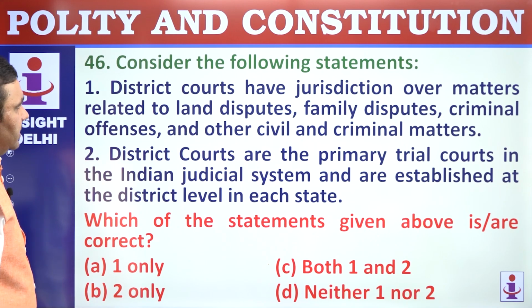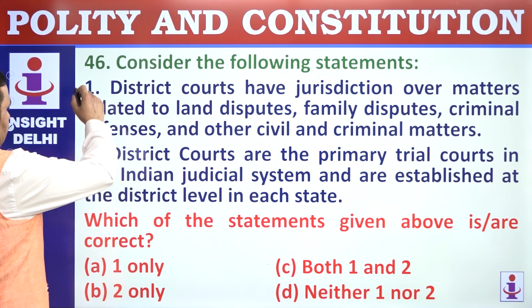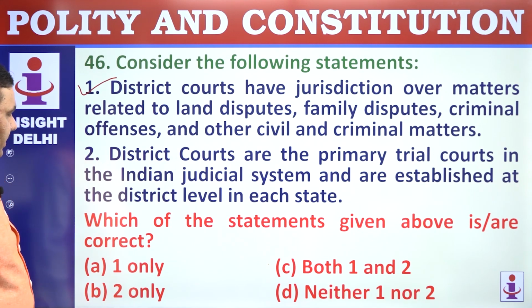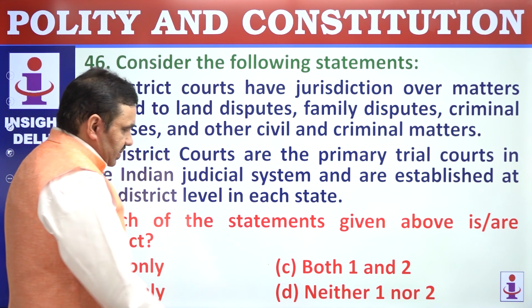Consider the following statements. District courts have jurisdiction over matters related to land disputes, family disputes, criminal matters. Perfectly correct. District courts are the primary trial courts. That is also perfectly correct. So both are correct here. Option is C.